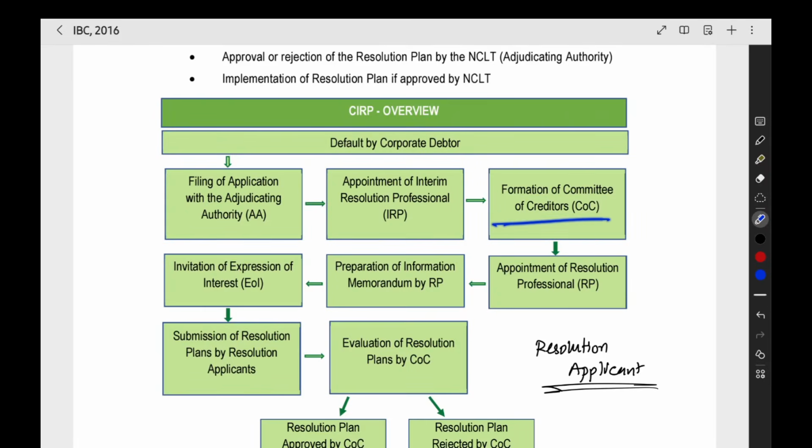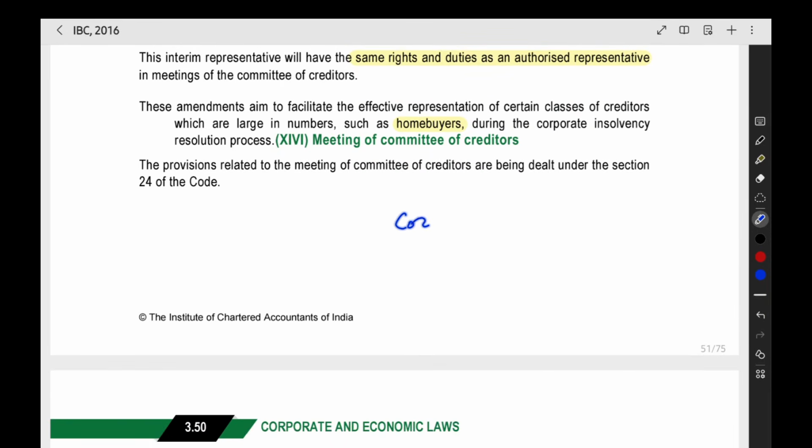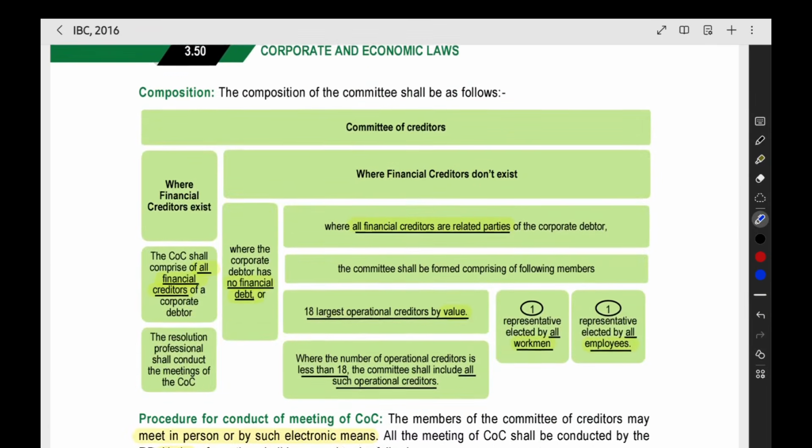We can continue now. Now we can see about the meetings of the committee of creditors. We have completed the authorized representative topic, and now we are going into the committee of creditors meetings. We have the committee of creditors, which is formed by the interim resolution professional. Now we are going to see about the meetings. Here also, first we have to see about the composition. So who are all the persons who will be there in the committee of creditors?